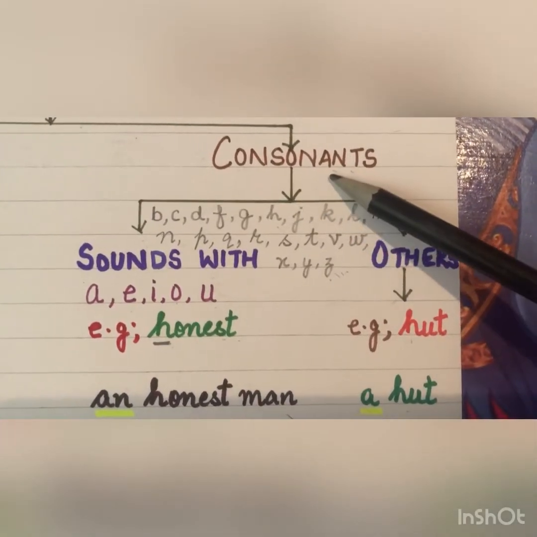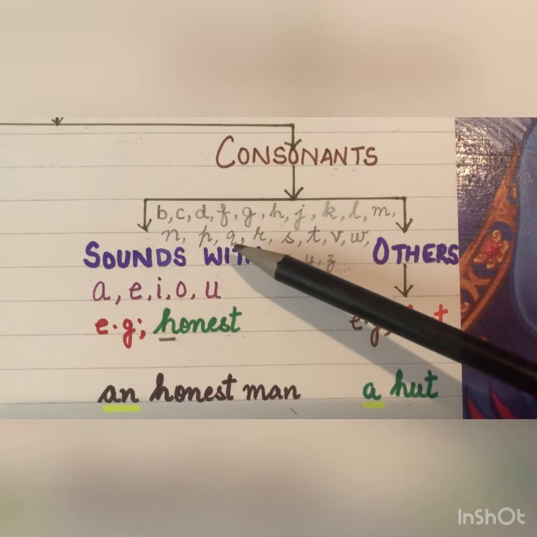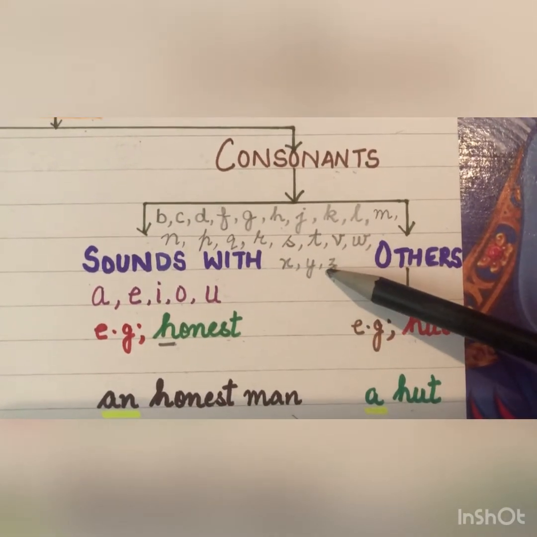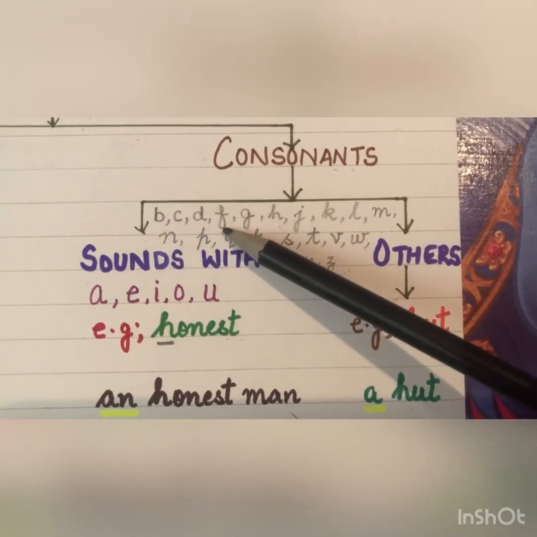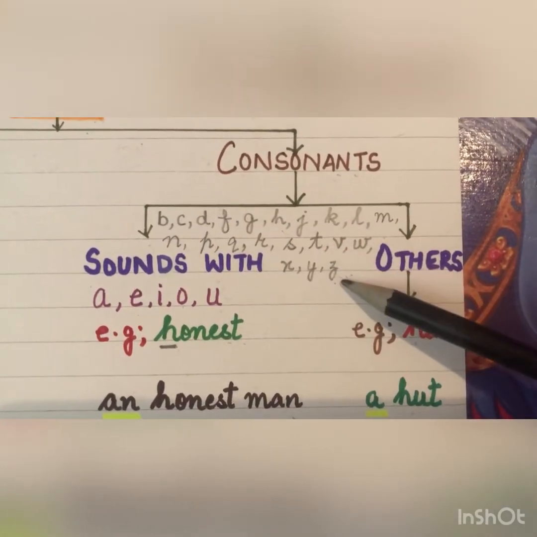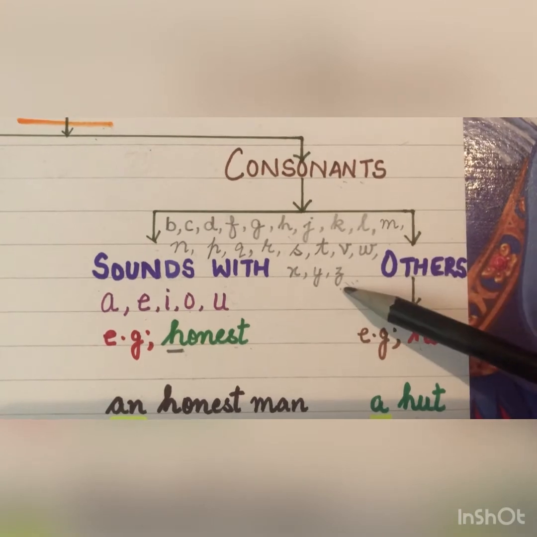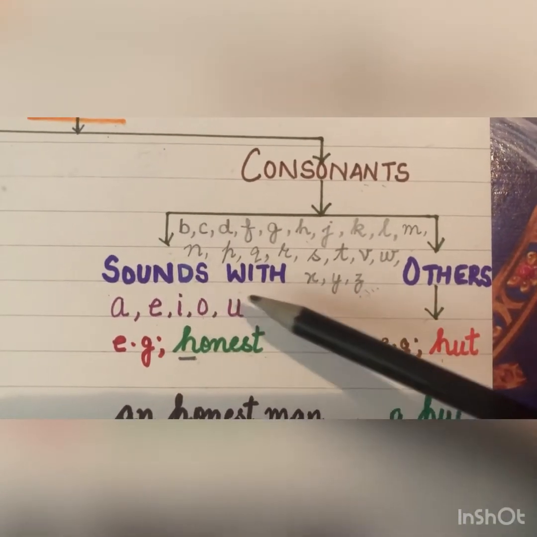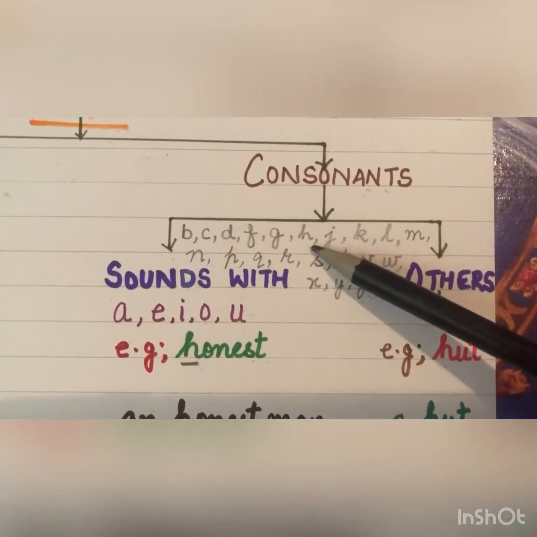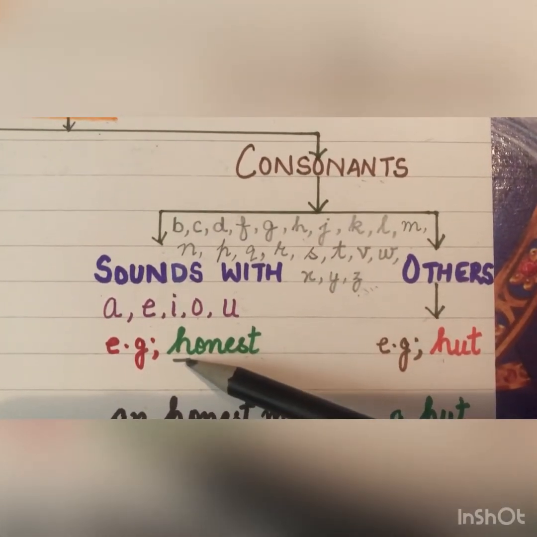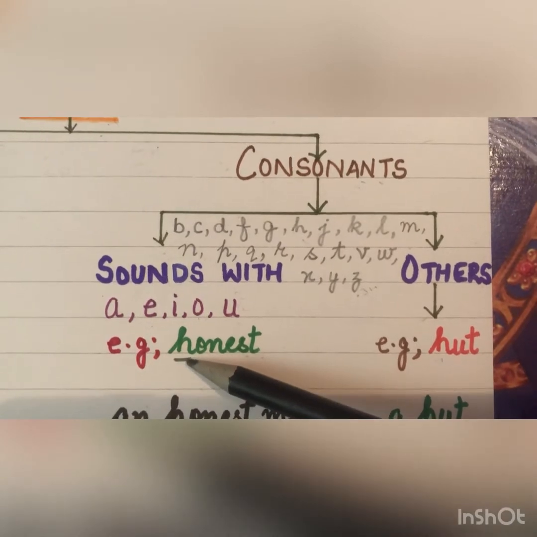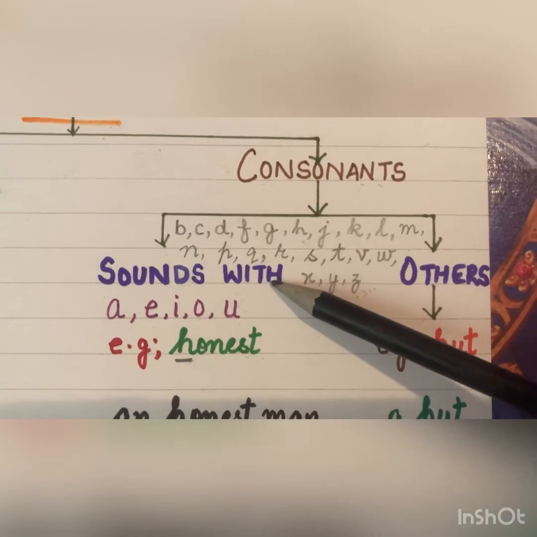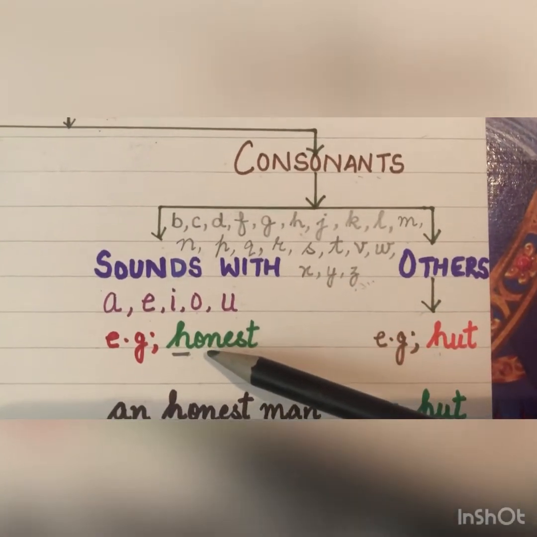Next is consonants. If we take out 5 vowels from all the alphabets of English, then 21 letters are left. These are B, C, D, F, and so on. All these 21 letters are consonants. Now, there are some words which start with these consonants. For example, this word honest, it starts with H, which is a consonant, but the sound which these words give is not of a consonant.